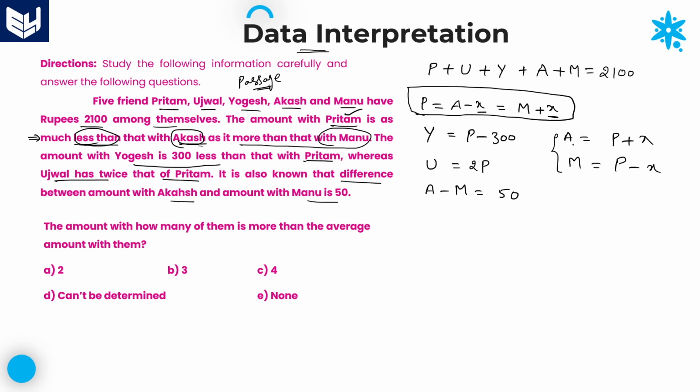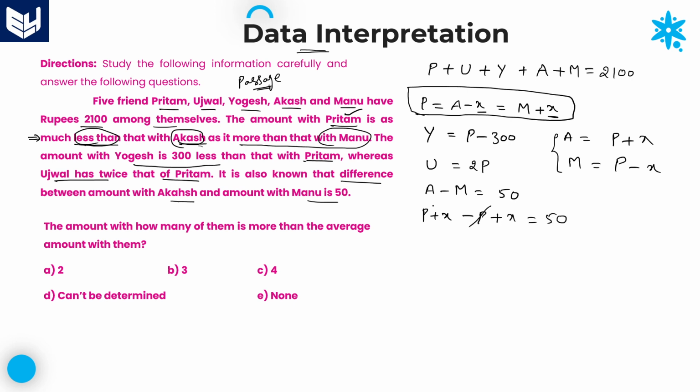Obviously, Akash's value is more than Manu's value. So A minus M is equal to 50. Here, the value of A is P plus X, minus the value of M, which is P minus X. That means minus P plus X, which is equal to 50.